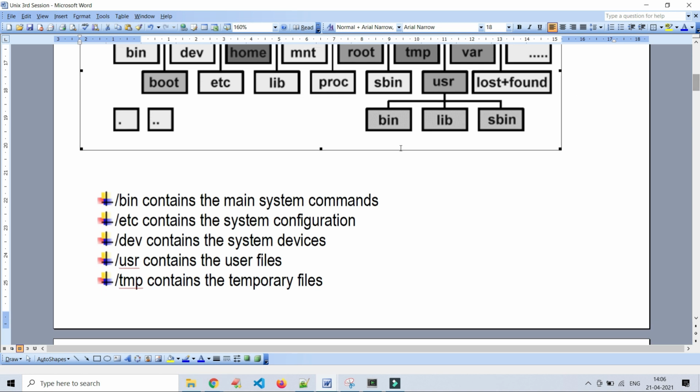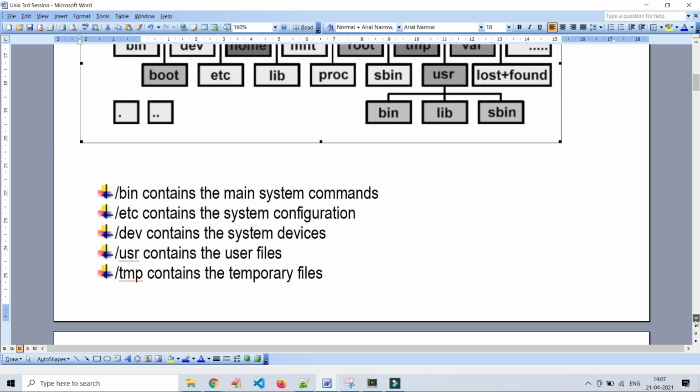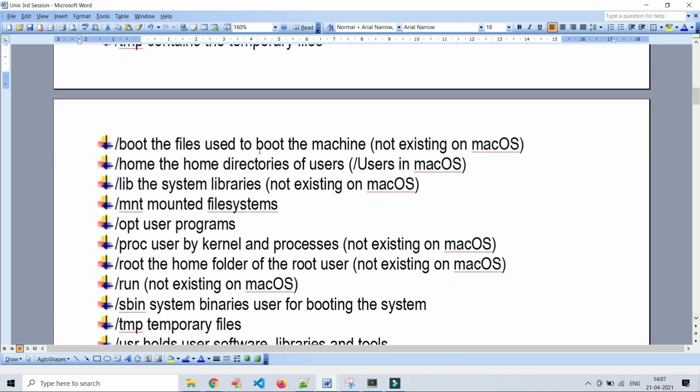As I already explained, bin contains the main system commands, etc contains the system configuration, and dev contains the system devices. As we already discussed, the system devices may be a printer or some other system in the network, or an IO device. USR contains the user files. TMP contains the temporary files. Boot has the files used to boot the machine. The home directory is specific to every user. Lib is the system libraries.